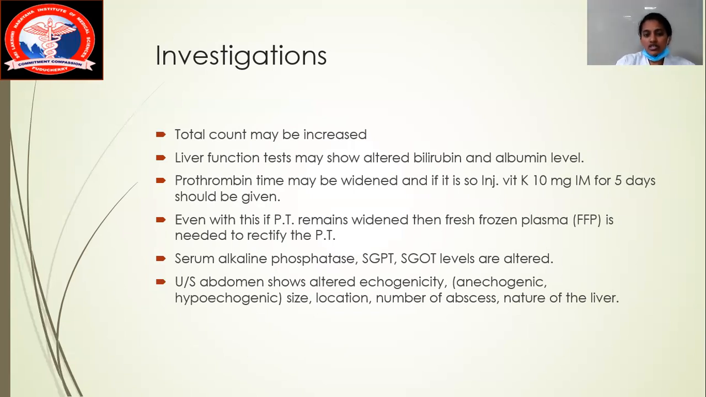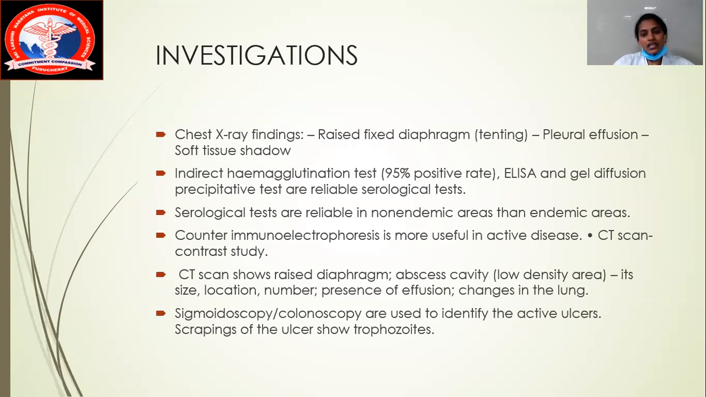It shows an altered echogenicity, which can be anechoic or hypoechoic, and the size, location, number of abscesses, and the nature of the liver get altered in the patient because of the amoebic liver abscess. On X-ray, there is a tenting or fixation of the right diaphragm. The patient can also have a right pleural effusion, and there can be some soft tissue shadow in the right hypochondrium.